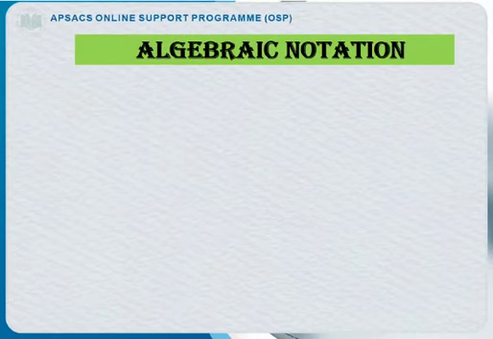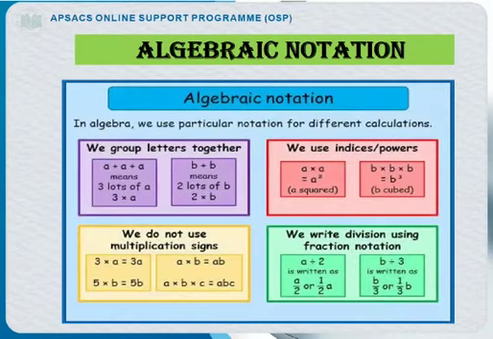Algebraic notation. What is algebraic notation? We use notation for different calculations, like a plus a means lots of a. How many a? 1, 2, 3a. So we are going to multiply this and we are going to get 3a. b plus b, 2 lots of b, 2 multiplied by b.